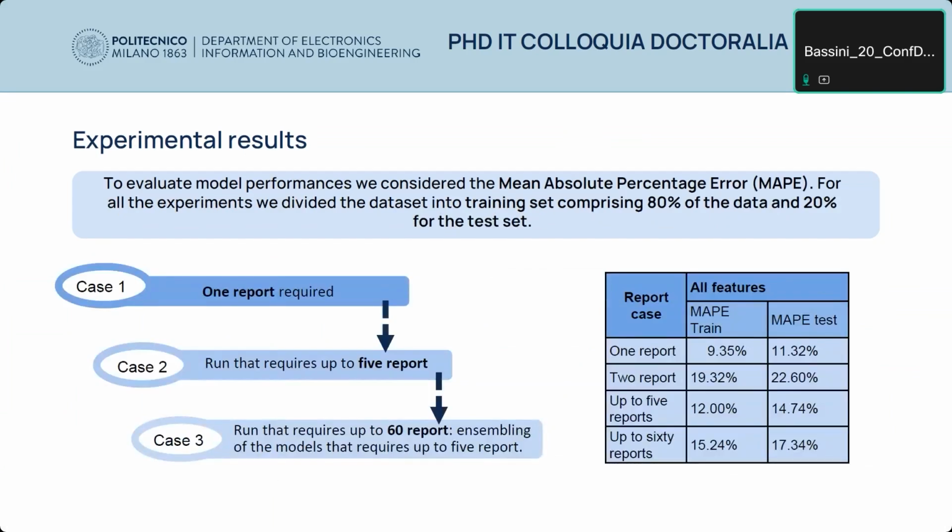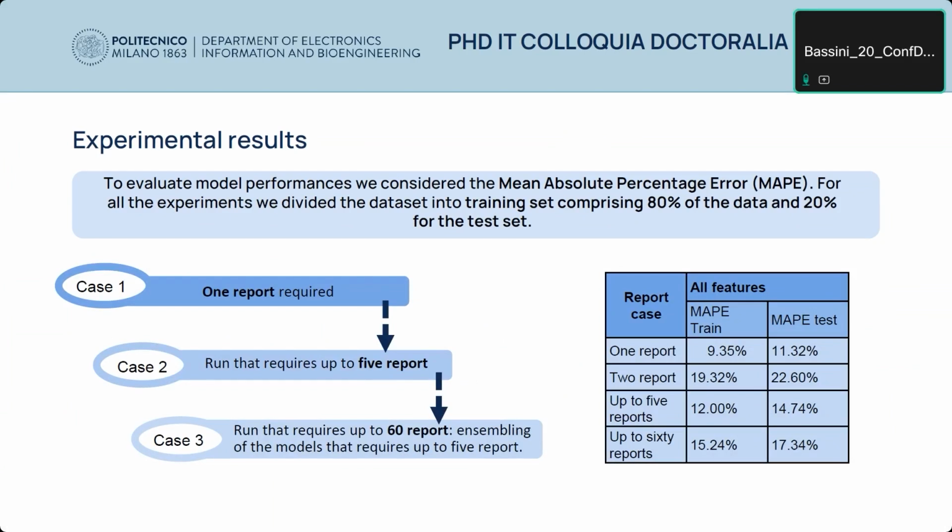To evaluate the model, we considered the mean absolute percentage error, and all the experiments were performed dividing our data set into a training set comprising 80% of the data and the remaining 20% for the test set. We started in an incremental manner, from the case with 1 report required, then moved on to the case where the run requires up to 5 reports, and in the end, the run that requires up to 60 reports, performing model ensembling.